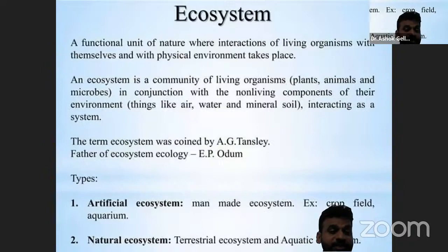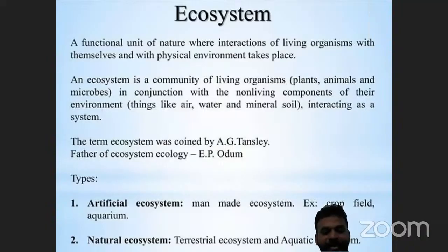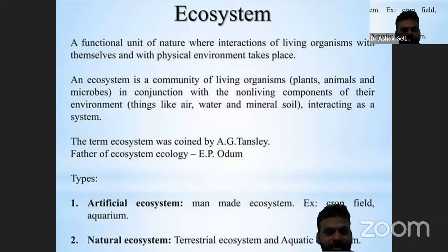And what is the physical environment? The physical environment is water and soil, rocks, sand, climate, and different minerals. These are the physical environment in the ecosystem.